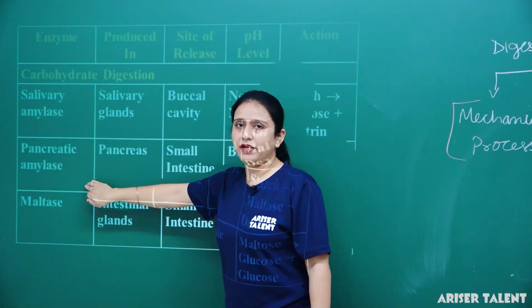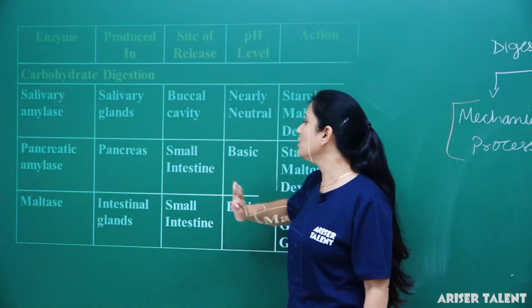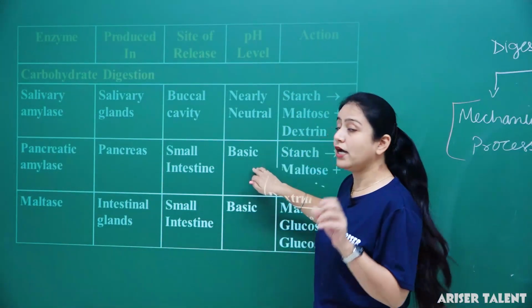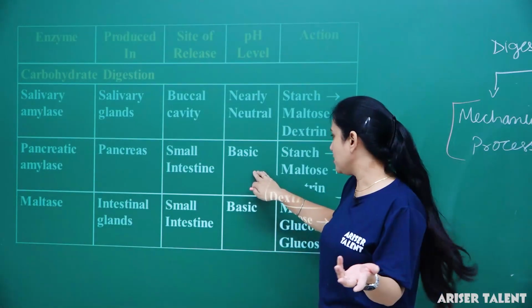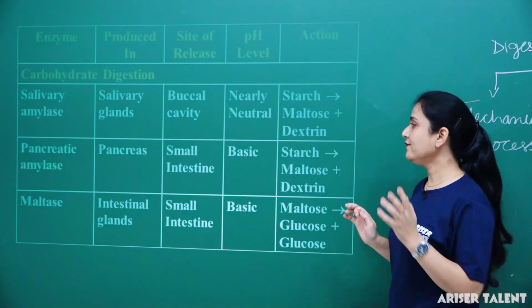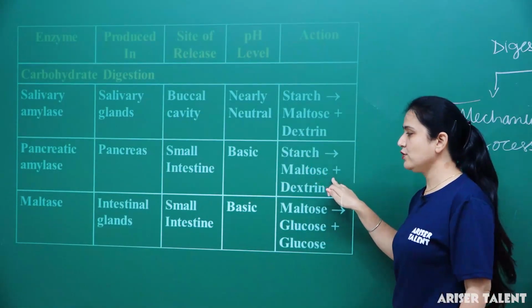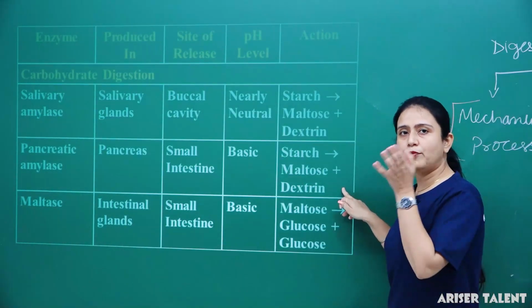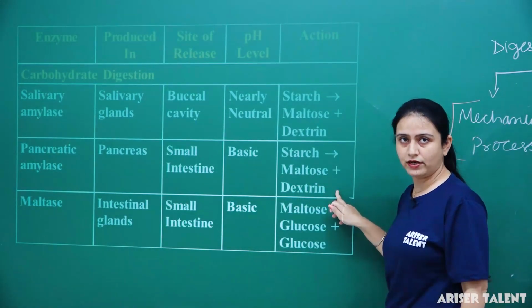Then pancreatic amylase, which is secreted by the pancreas, and the site of release is the small intestine. If we talk about its pH level, then the pH level is basic. Fine. What is the function of this pancreatic amylase? It converts starch into maltose as well as dextrin. Clear? It means when it breaks the starch, it converts it into maltose and dextrin.